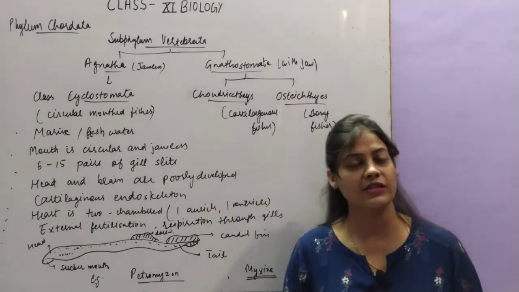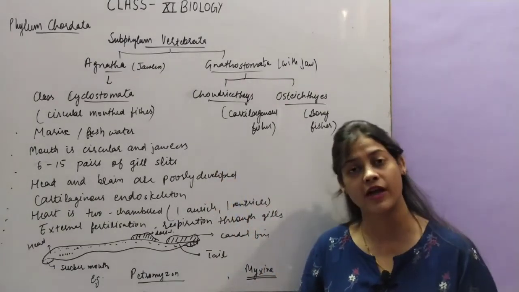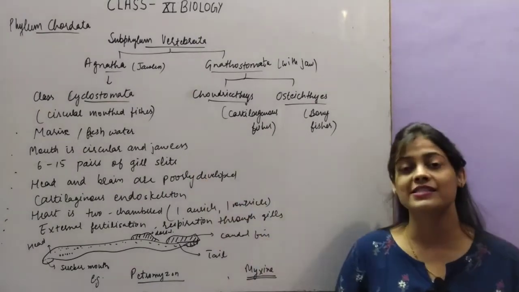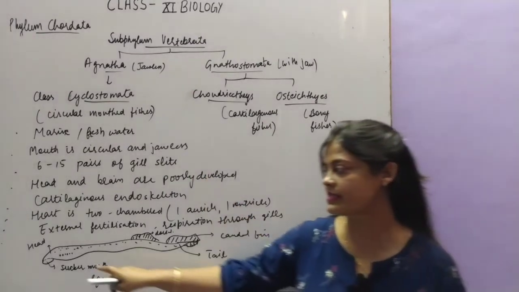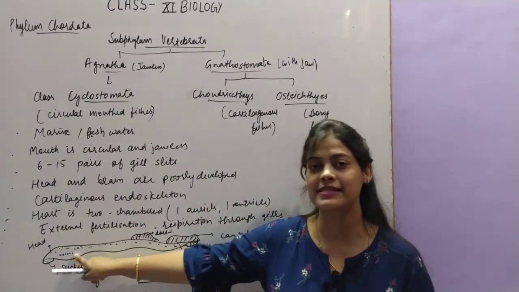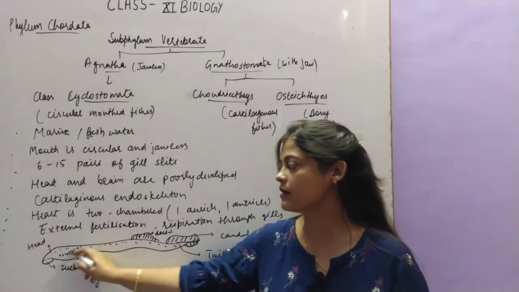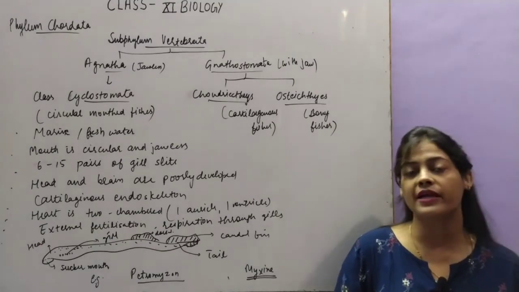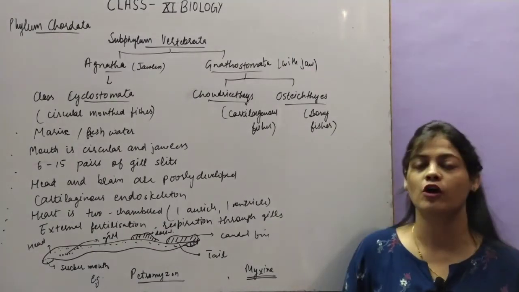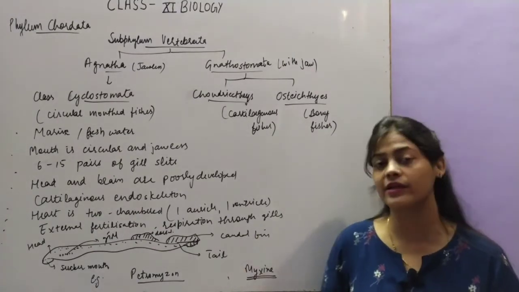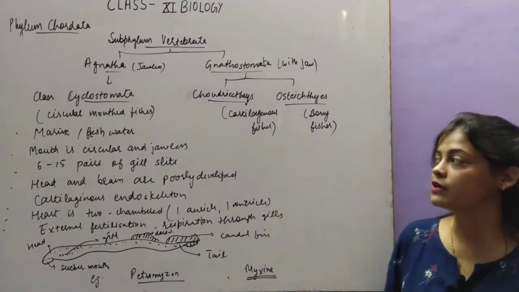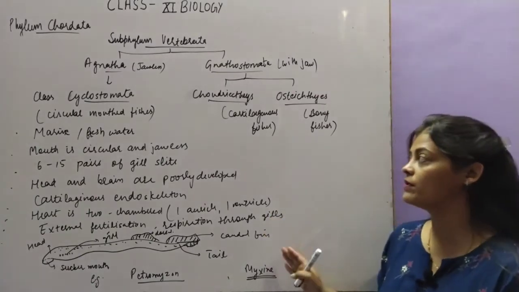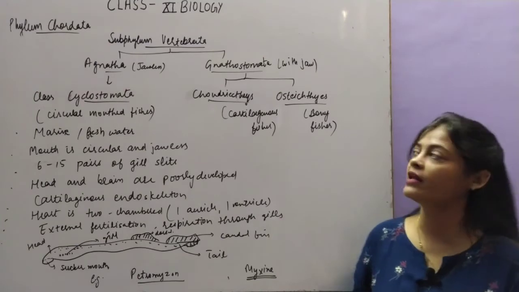Next is the presence of gill slits, because they are from phylum Chordata. There are 6 to 15 pairs of gill slits present. Here I have shown the gill slits. These are the gill slits which are present in them. Next, head and brain are poorly developed, because these are not proper fishes. They can be included in the fishes, that is called circular mouthed fish, but they are not proper fishes because those will be included in the Pisces.